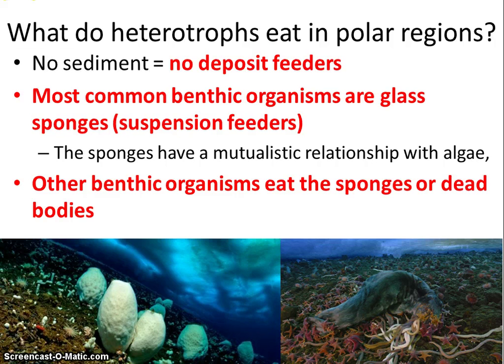No sediment means no deposit feeders, only suspension feeders. And your main suspension feeders in polar regions are going to be what are known as glass sponges. And these are them, clear glass sponges, literally sponges made out of silica glass. These glass sponges, like coral, have a mutualistic relationship with algae that allows them to photosynthesize in what is relatively a nutrient-poor environment as light shines through the ice. Other organisms are going to be scavengers, or they're actually going to eat the dead sponges on the bottom of the Arctic benthic regions.